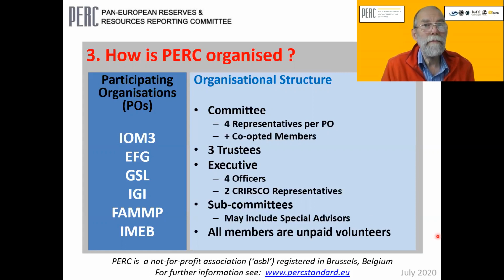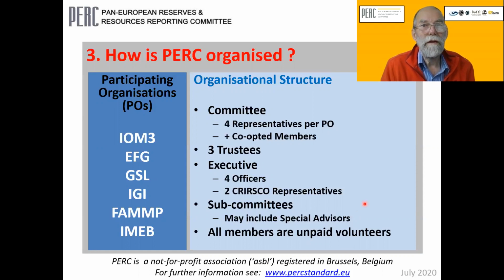The day-to-day administration of PERC is effectively delegated by the trustees to an executive. This consists of 4 officers, namely the chairperson, deputy chairperson, treasurer, and secretary. PERC's 2 representatives to CRISCO, the international body, are also members of the PERC executive. The 4 officers and the 2 CRISCO representatives are elected or reappointed at PERC's annual general meeting.